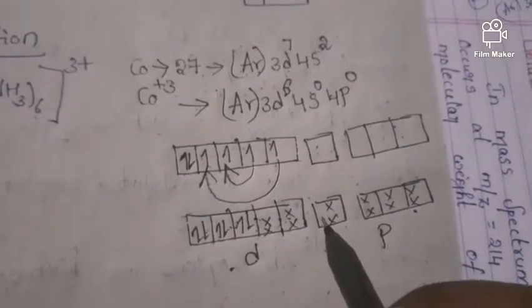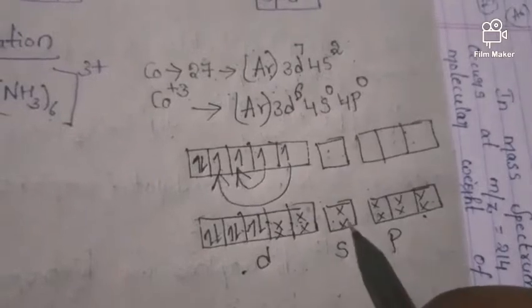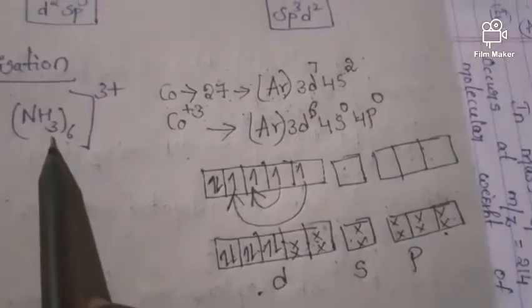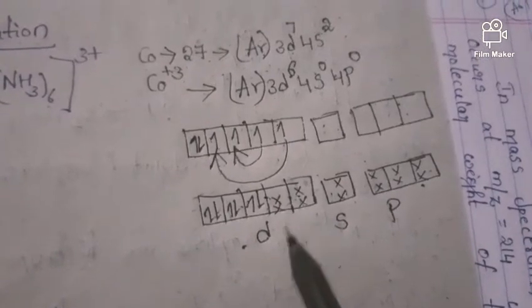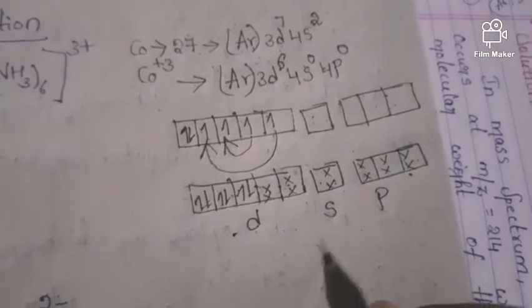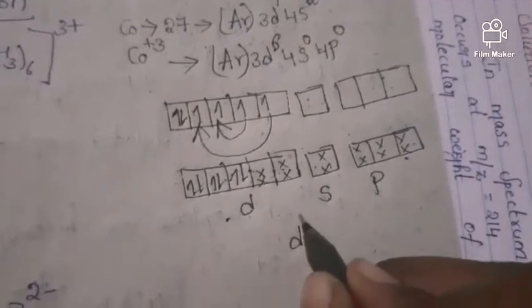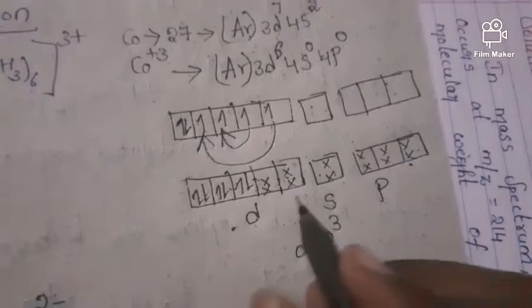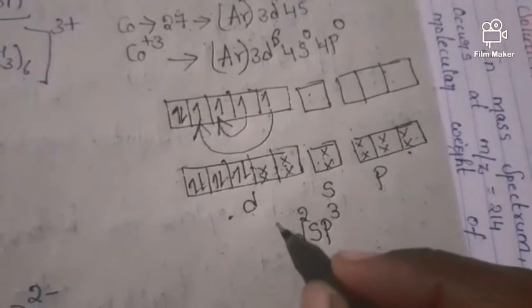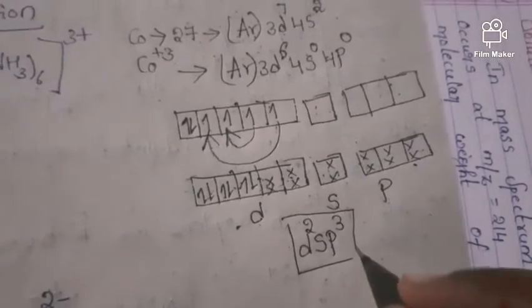We had to look at the orbitals where the electrons are getting contributed by the ligands. Here the ammonia has contributed its electrons to 2 orbitals of d, and s and p. So here the hybridization is d2sp3. Okay, d2sp3. So this is our hybridization.